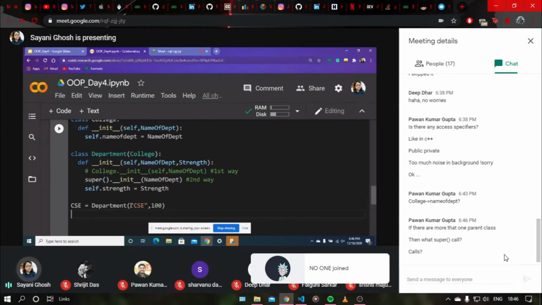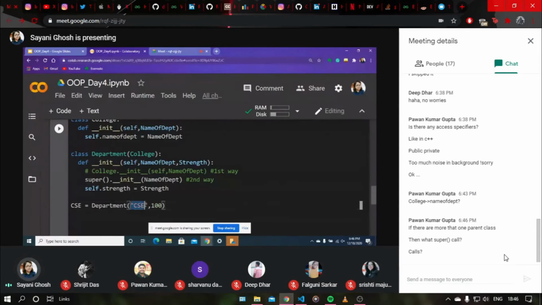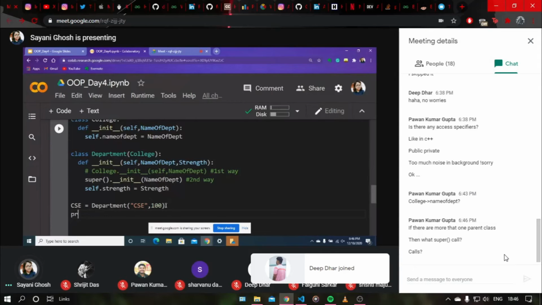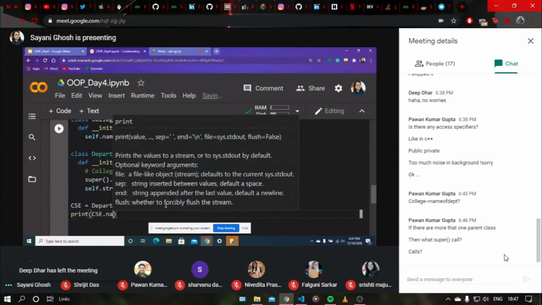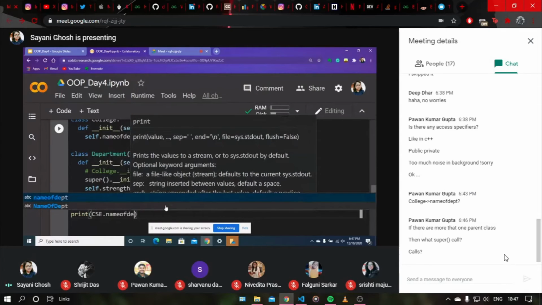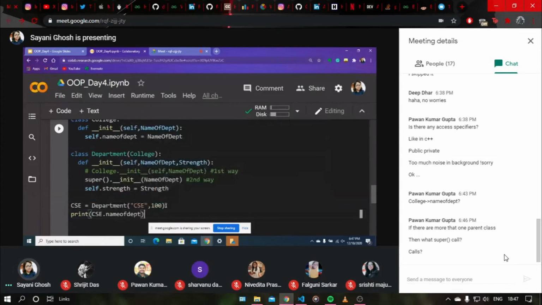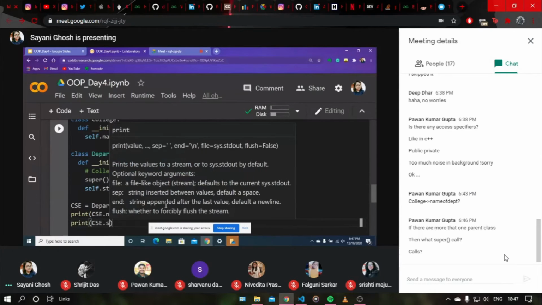This will make the name of the department CSE and the strength 100. So let's print both of them to see if it works. Print CSE dot name of dept and print CSE dot strength.